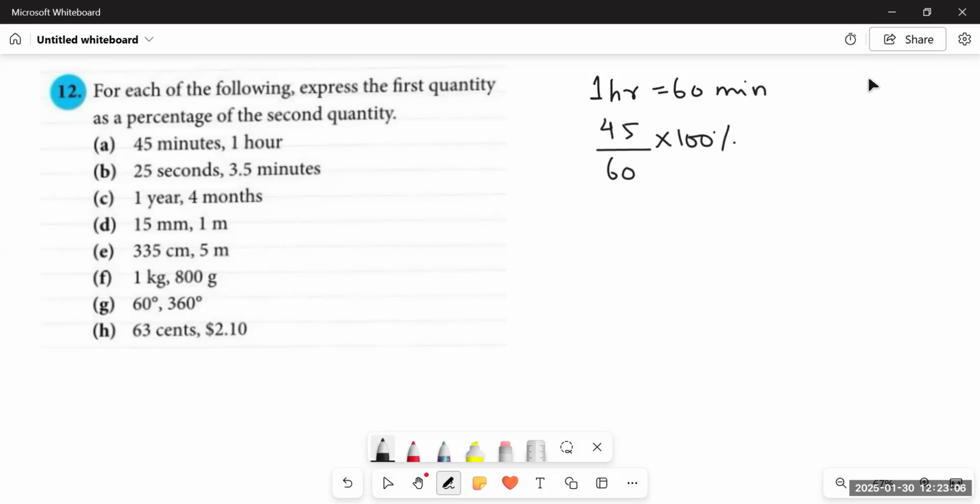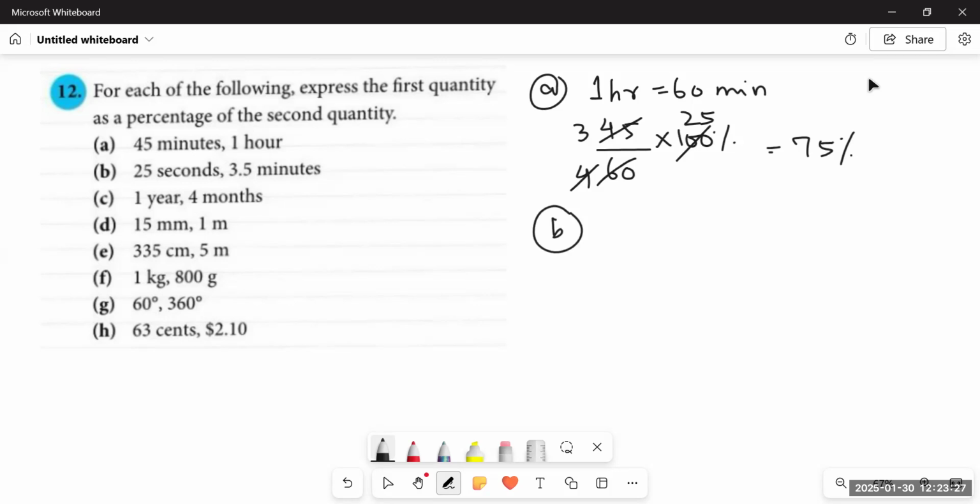Okay, so we know that 15 threes are 45, 15 fours are 60. 4 ones are 4, 4 twenty-fives are 100. Now we will multiply 3 by 25. We will get 75% as the answer. Next, in part B, it says 25 seconds, 3.5 minutes.